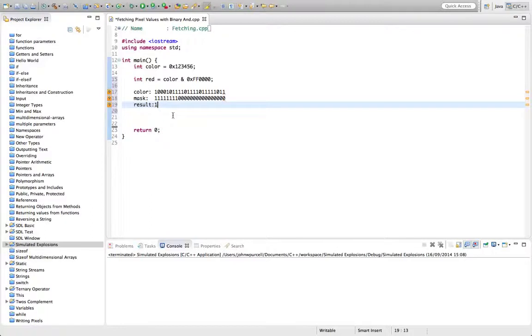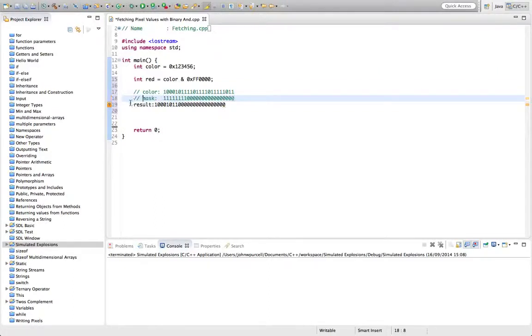This is 1 and 0, so we make that 0. Here we've got a 1 and a 1, here's a 0, here's a 1 and a 1, a 1 and a 1, 1 and 0, that's 0, and in fact all the rest are going to be zeros because we've got zeros in the mask. So it's going to end up looking like this, if I've got this right. So you've got to have 1 in the mask and 1 in the color.